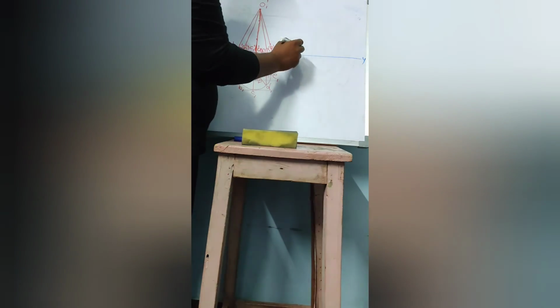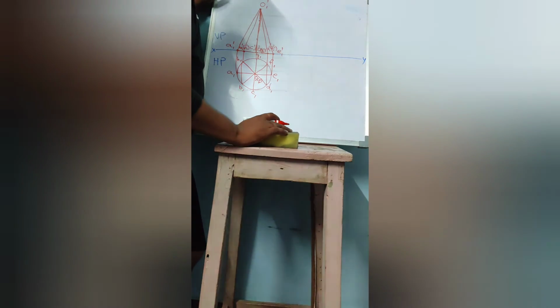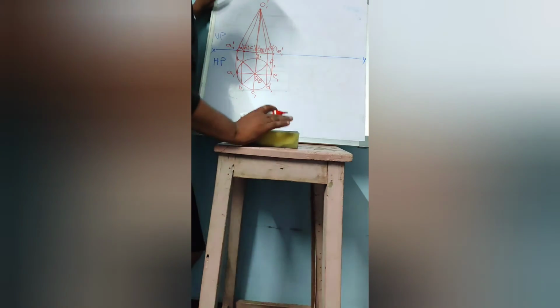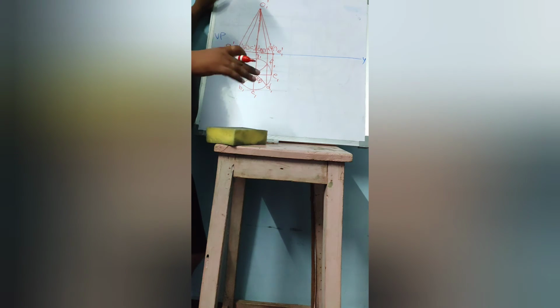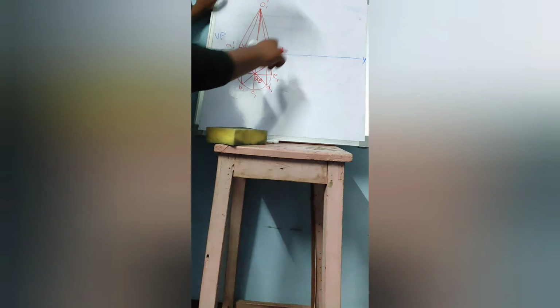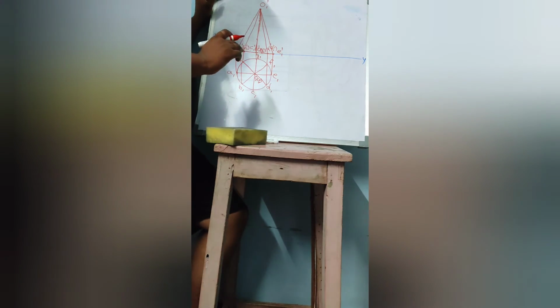That means first, what is the base inclination here? The axis inclination is given as 30 degrees. Therefore its base inclination will be 60 degrees. I have just shown you how to calculate the base inclination. First, it is better to consider the base inclination so that you can draw it easily.